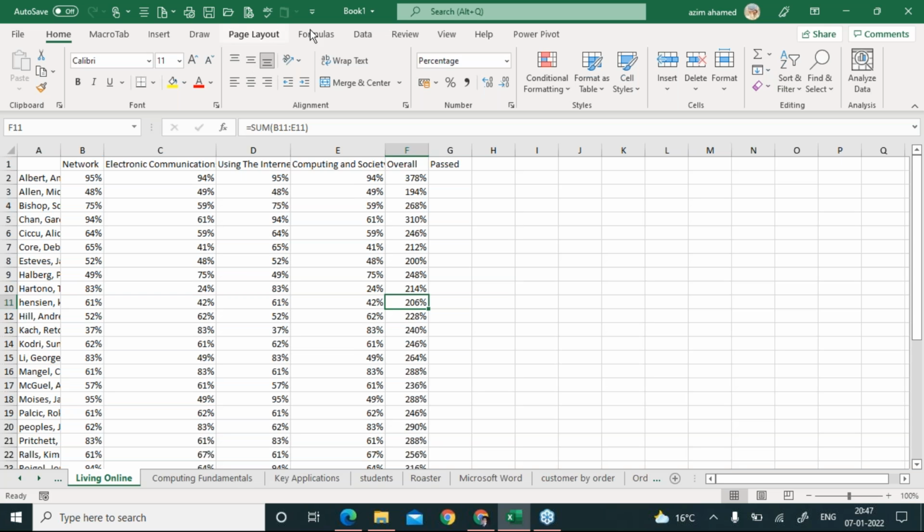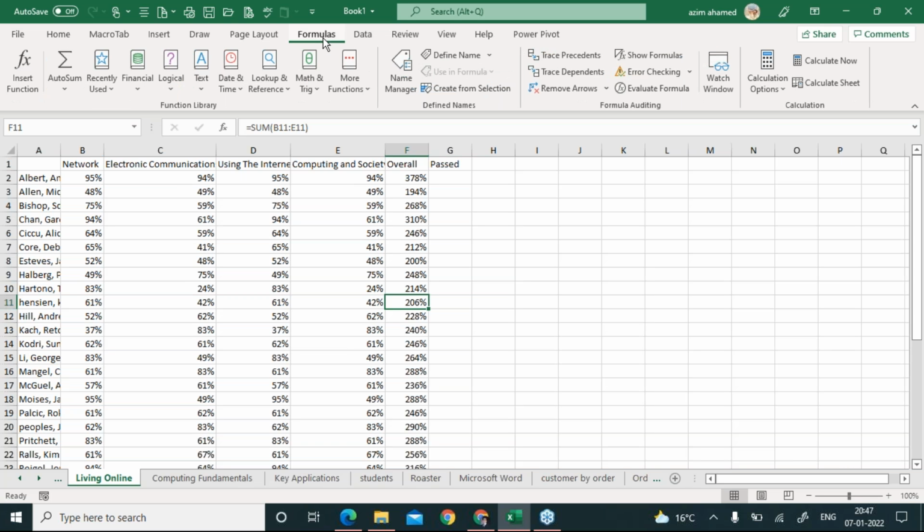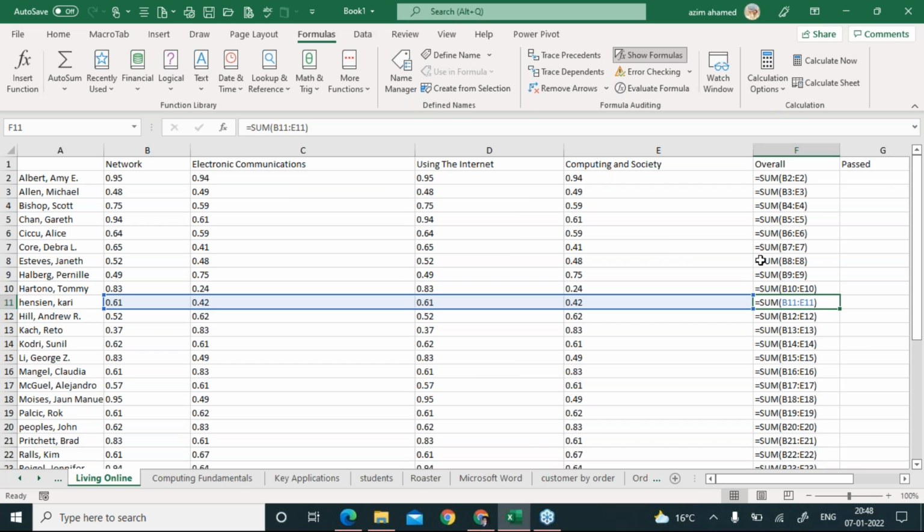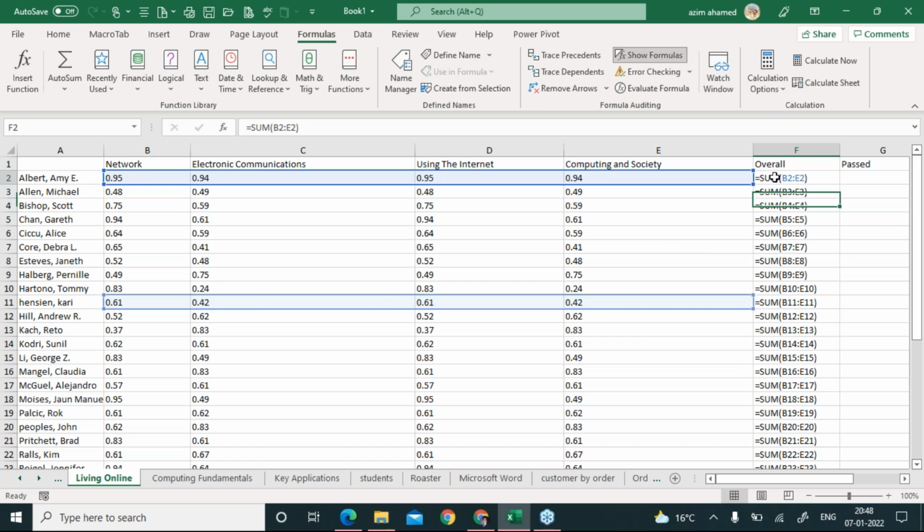Look, you have to go to this Formulas tab. Now come to this Formulas tab, right? And simply click on the option called Show Formulas. If you click on it, look, the formulas start showing now. This is all you have to do in that case, right? Please respond if it is clear.